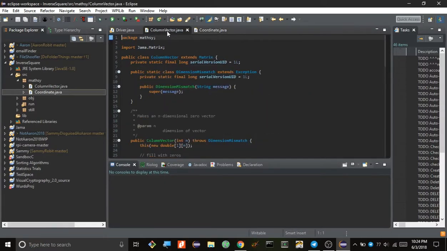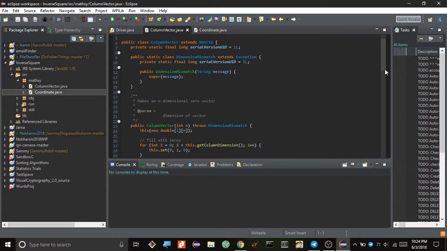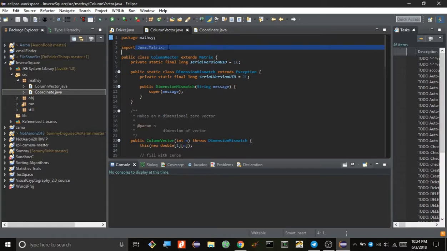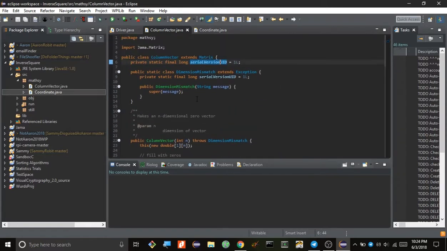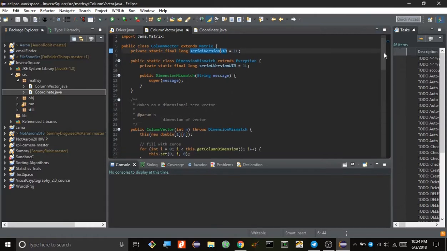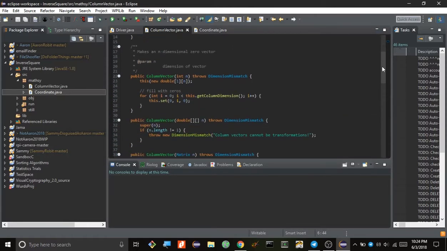Okay, column vector. In this project I was originally using a library, JAMA, which is basically just a library for doing linear algebra, manipulating matrices and finding determinants and stuff like that. I thought I was going to use it for stuff, but I never did, so now I have just this column vector class, which is just a matrix with one column.